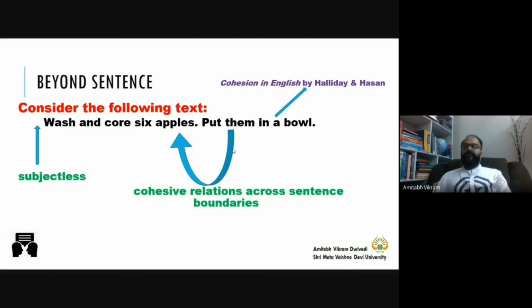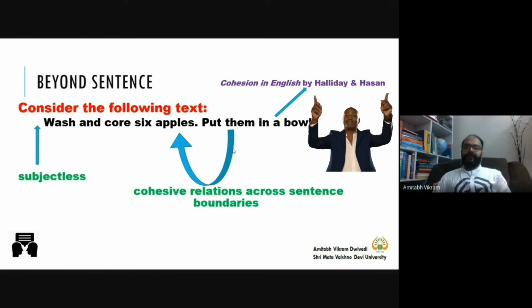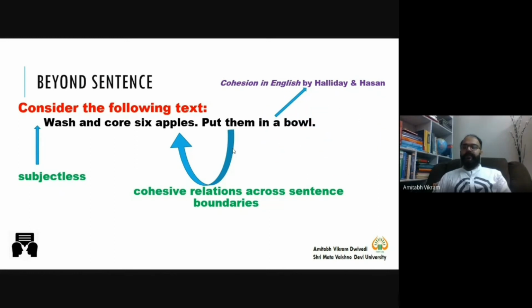So you are in search of the meaning of them. How will you find the meaning of them? When you cross the sentence boundary. What is the sentence boundary? Full stop is the sentence boundary here.